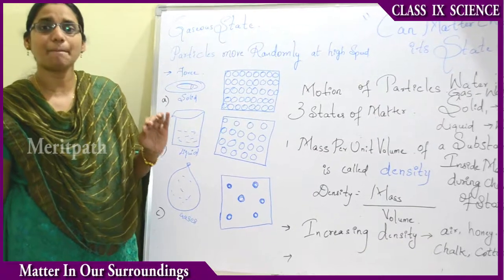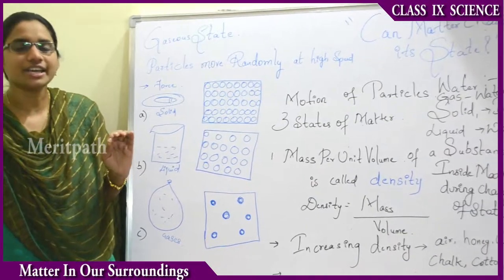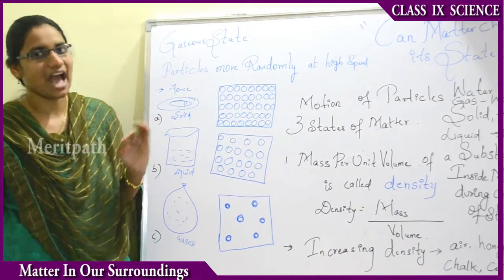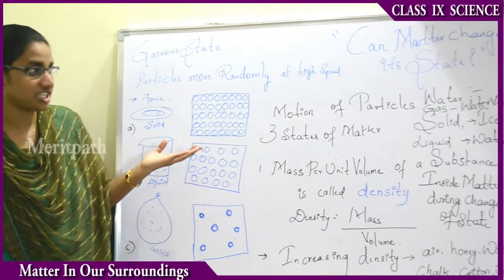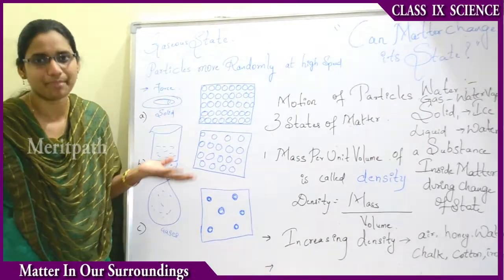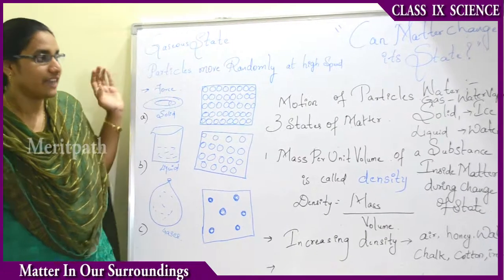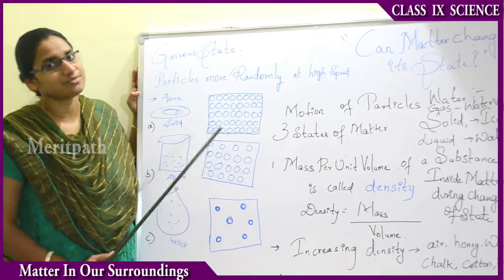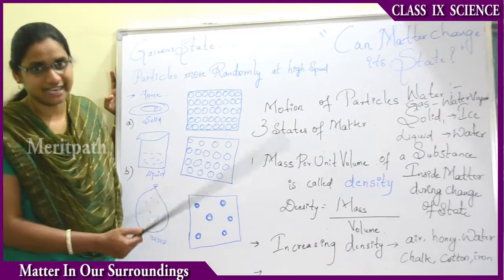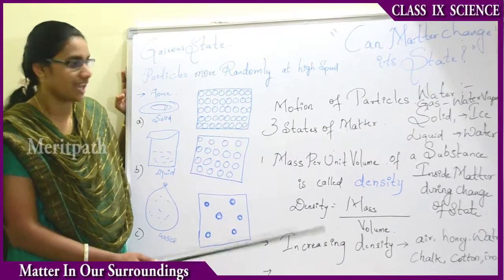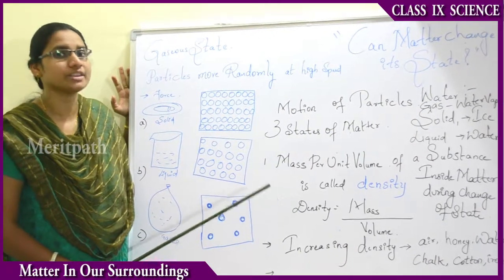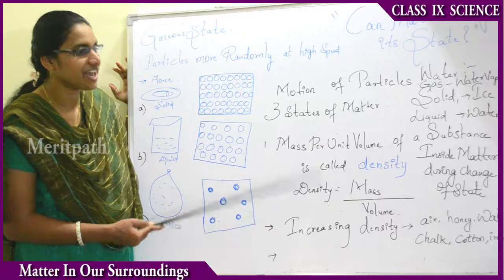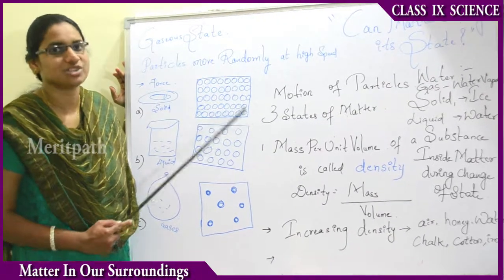We can give the best example, that is water. Water is in liquid state form, right? And water can be converted into solid state form, that is ice. At the same time, water can be changed into gaseous state form, that is water vapor. So the gas is water vapor, solid is ice, and liquid is water. That is, water has three states, that is solid state, liquid state and gaseous state. At the same time, we can know more about what changes are going to happen inside the matter during the change of state from one state to another.